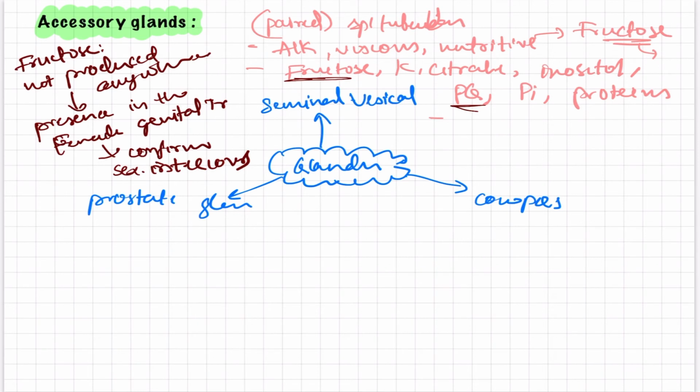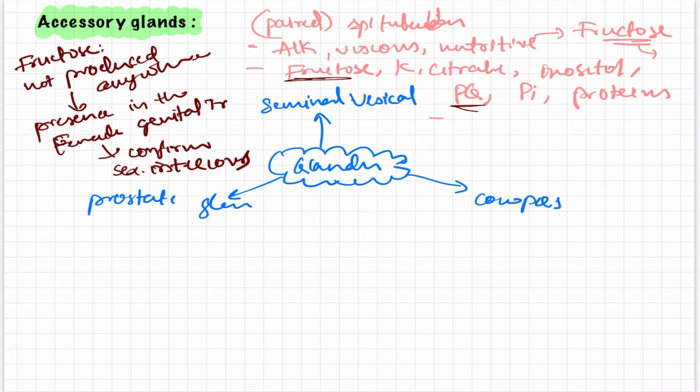In the female genital tract there is usually no fructose, and fructose is formed in the seminal vesicle. So if fructose is found in the female reproductive tract, it means there has been a transfer of some seminal fluid from the male to the female. That means sexual intercourse has definitely occurred.